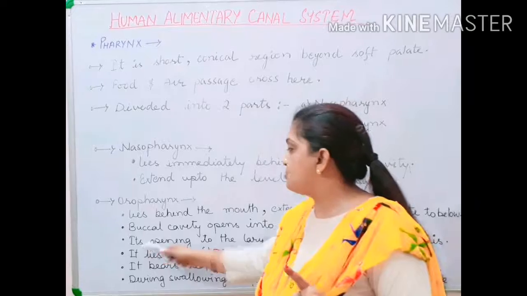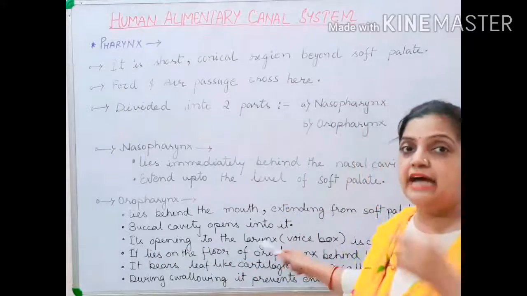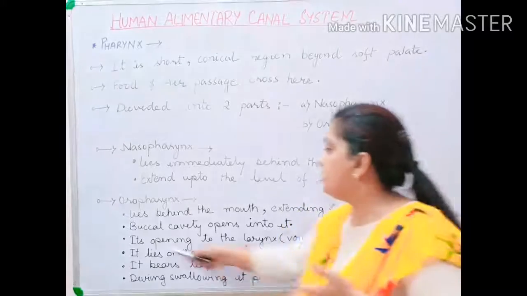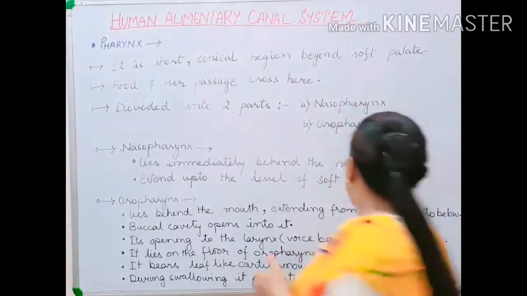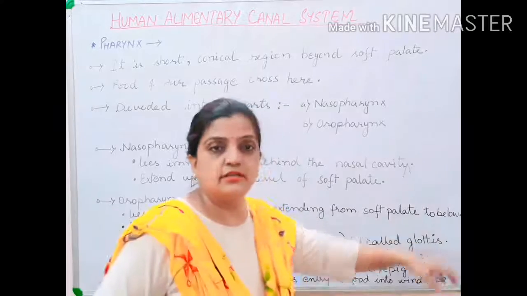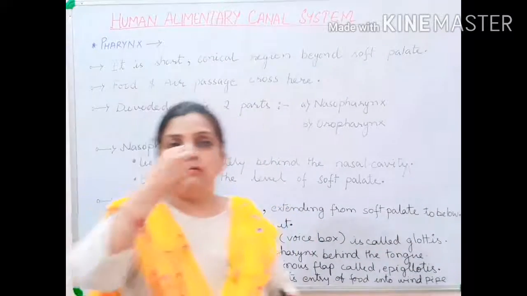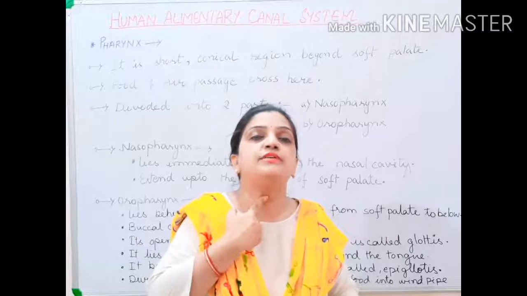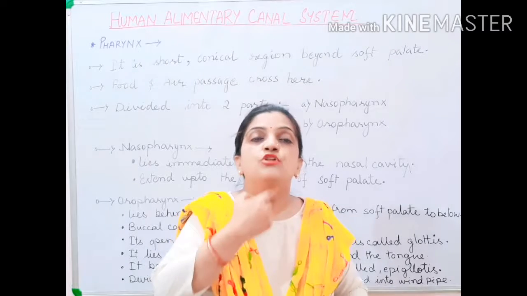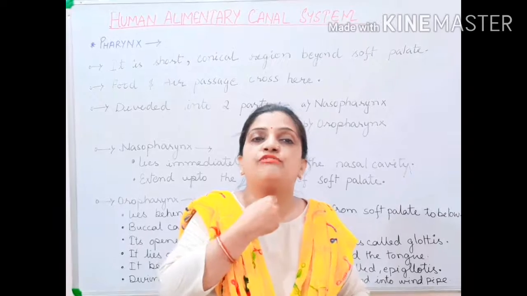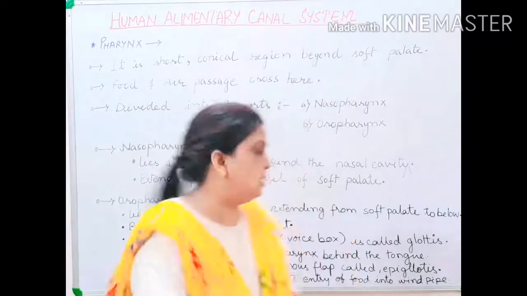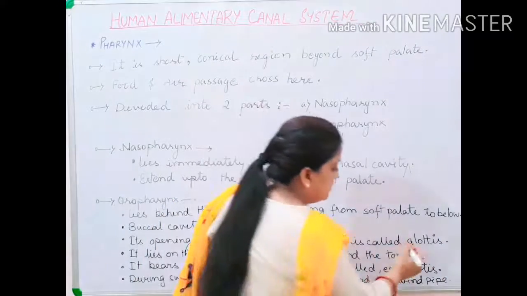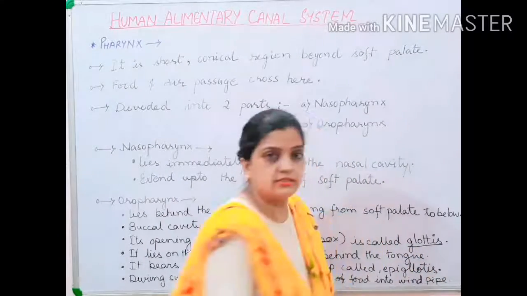Now children, it opens to the larynx. Larynx is here. This is your larynx, called the voice box. Its opening to the larynx is called the glottis. Always remember children, when the oropharynx from the mouth moves down till the larynx part, the opening of the oropharynx towards the larynx is called the glottis. So children, this is one of the most important terms, your glottis.